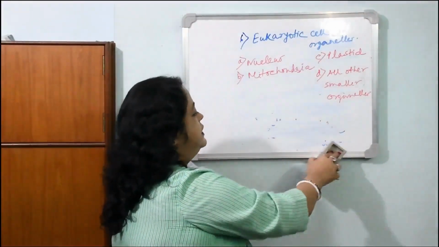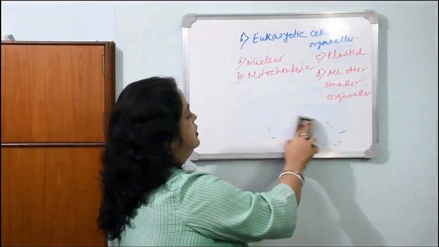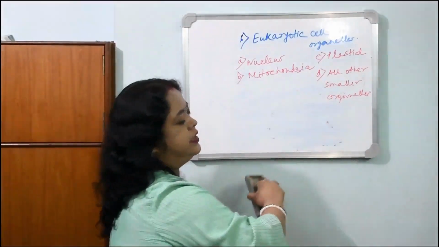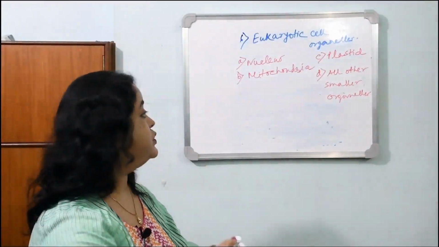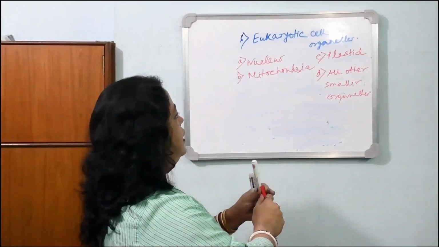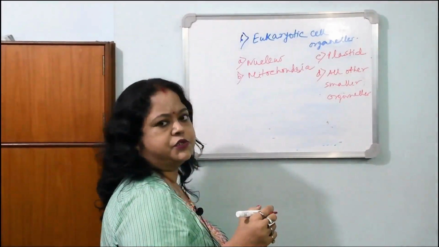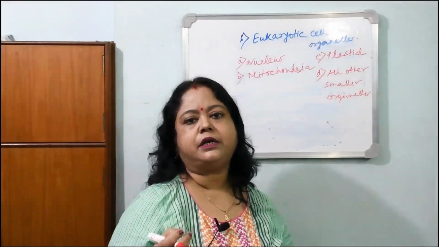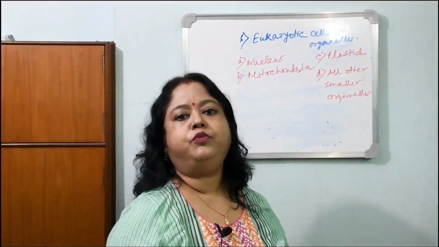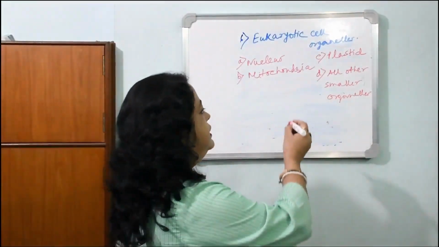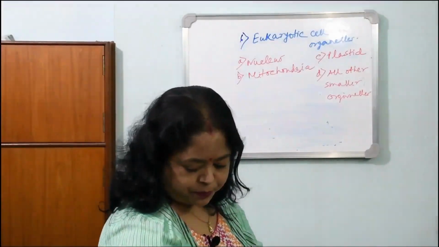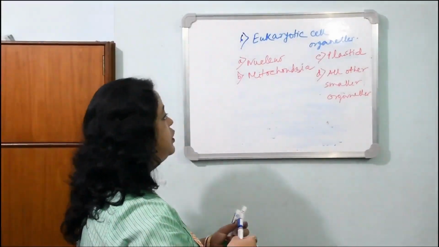So these things are under this topic, all other smaller organelles. Ribosome is also included, and lysosome. It might be in different videos also, but later I shall give you the outline of which video covers which. These are also diverse topics and time consuming.